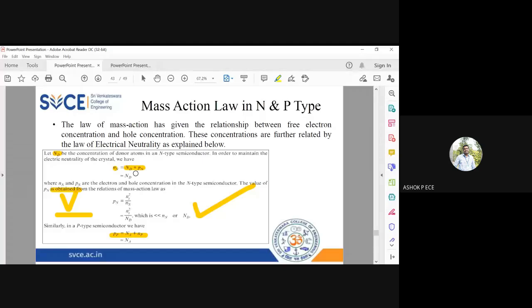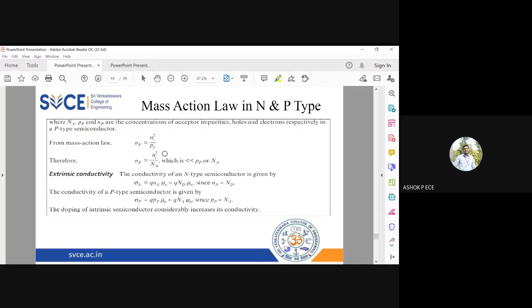Okay, so that at least the charge concentration is going to become constant. The same way here, when you add an acceptor impurity, the number of holes will increase, but the number of electrons will decrease. So in order to maintain the charge neutrality, I'm adding Na to the electron side, whereas I'm adding Nd to the hole side in the first case. So my Pp is approximately equal to Na. If you use the mass action law, you can write Np equal to Ni square by Pp, or I can replace Pp by Na.